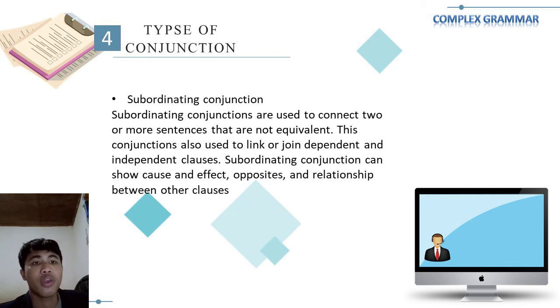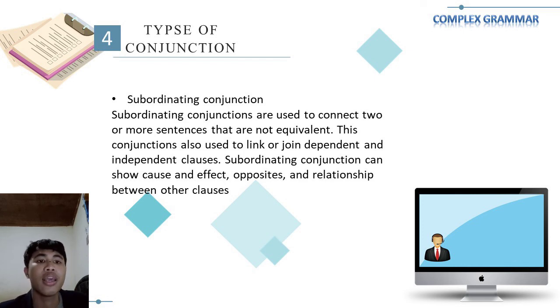So the next we have a subordinating conjunction. A subordinating conjunction is used to connect two or more sentences that are not equivalent. This conjunction is also used to link dependent and independent clauses.